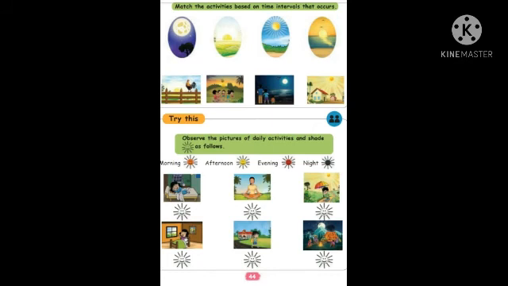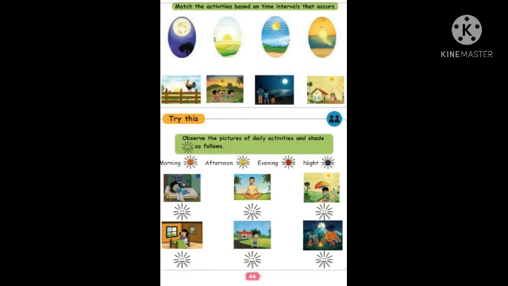And the down one, that girl is getting up from the bed, that is red color. Then the boy is going home from the school, that is evening. Evening, what color? You can make it brown color. And the night, the last one, you can make it black color.